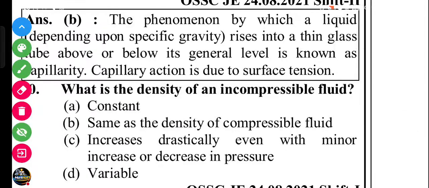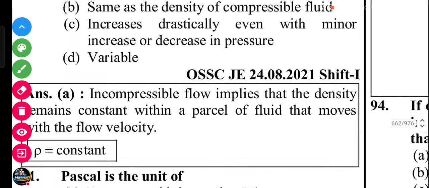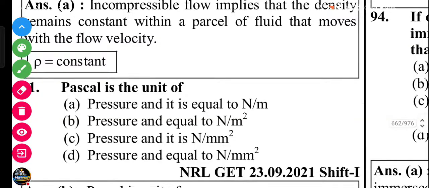Next question. What is the density of an incompressible fluid? Density is constant for an incompressible fluid. Pascal is the unit of pressure, equal to Newton per meter square.